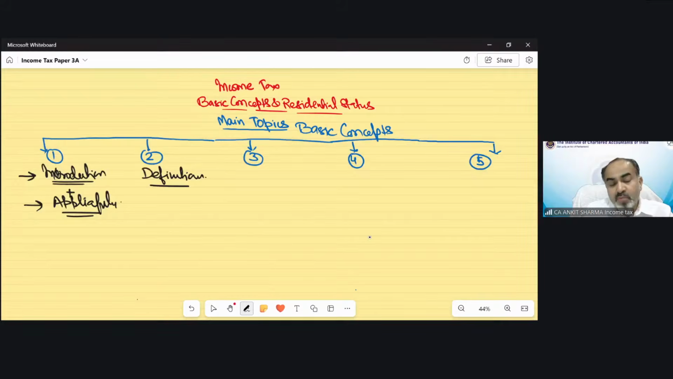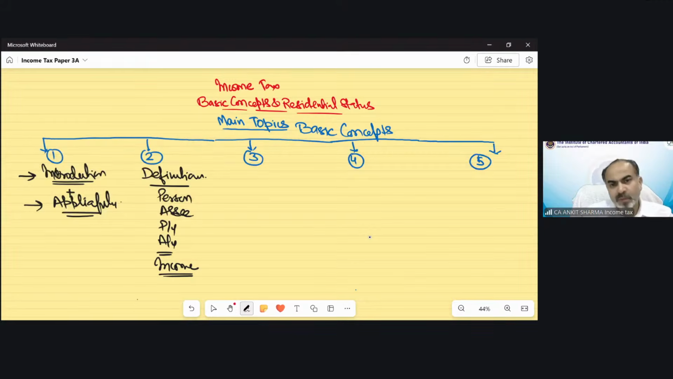The second main part was definitions. Definitions are very important, very vital to make you understand the different concepts which we discussed in the later part, like the definition of person, assessee, previous year, assessment year, etc. And of course, income. The definition of income we have already discussed in this part.